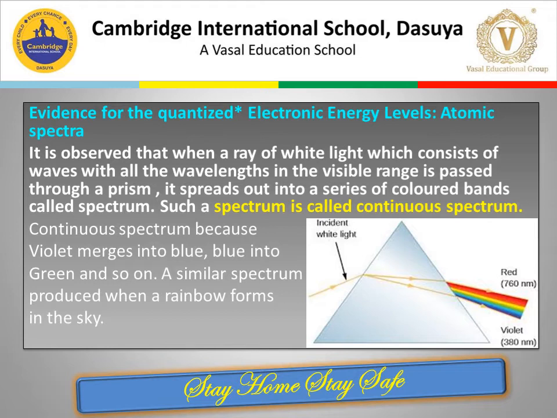Such a type of spectrum is called a continuous spectrum. It is called a continuous spectrum because the violet merges into blue, the blue into green, and so on. A similar spectrum is observed when a rainbow is formed in the sky.